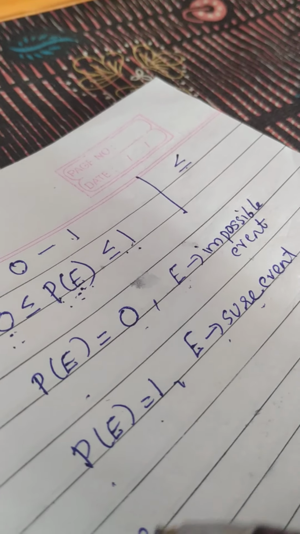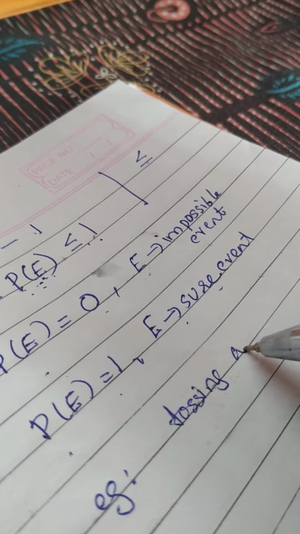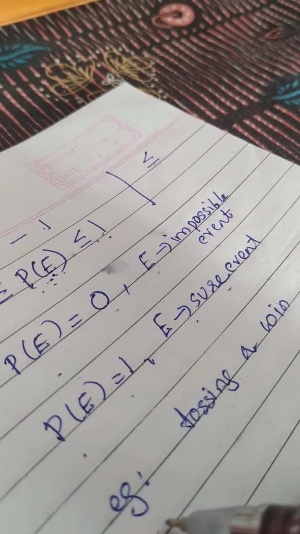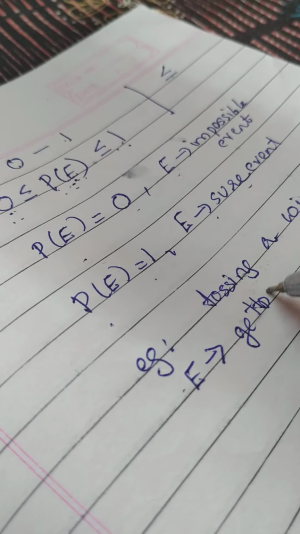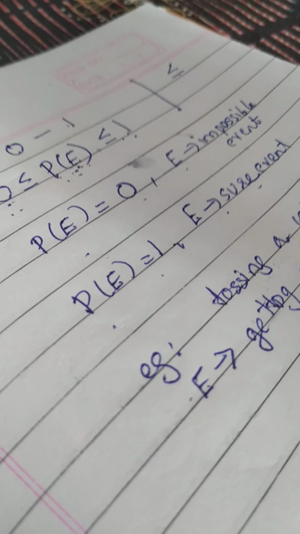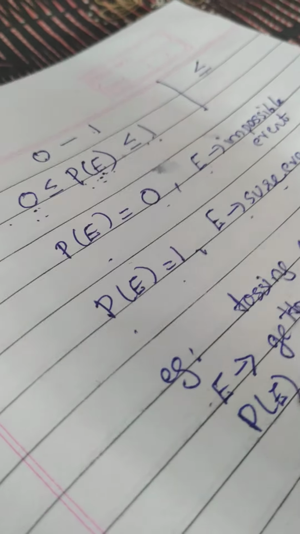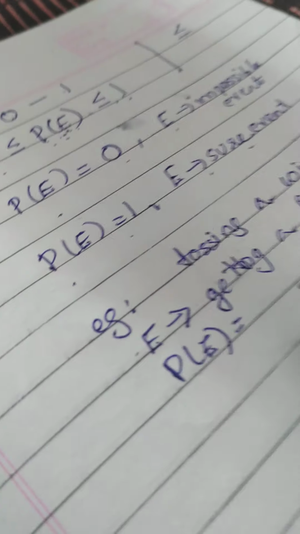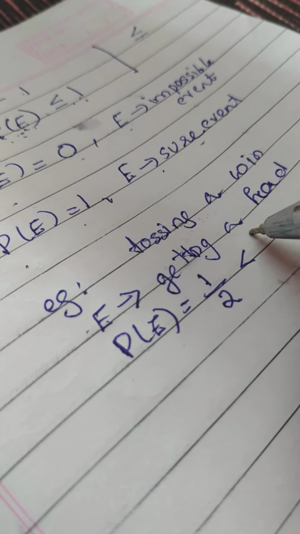In the same example of tossing a coin, if I am taking event E as getting a head, what will be the probability? We already have calculated the probability as 1 by 2, and it is a value which is less than 1.